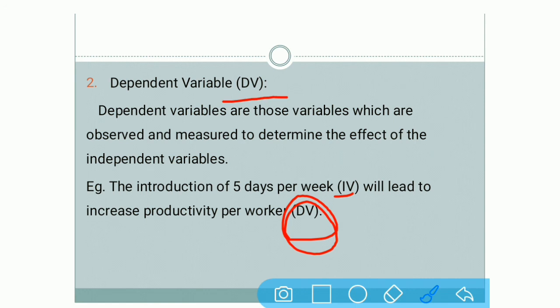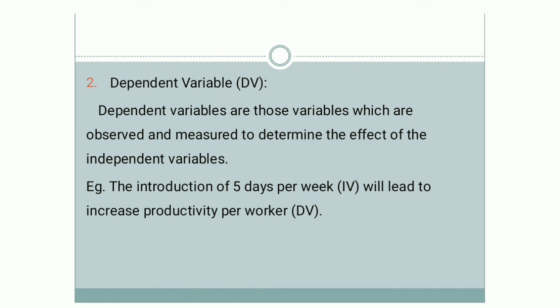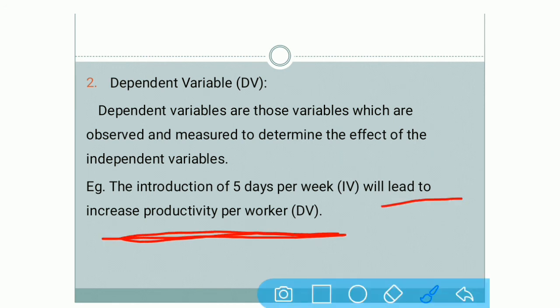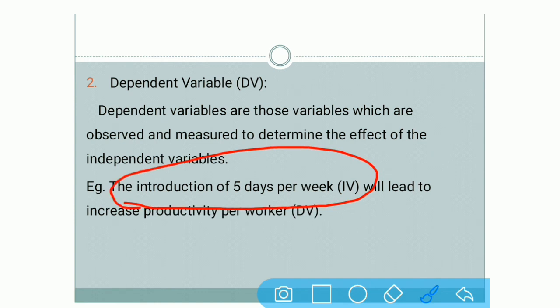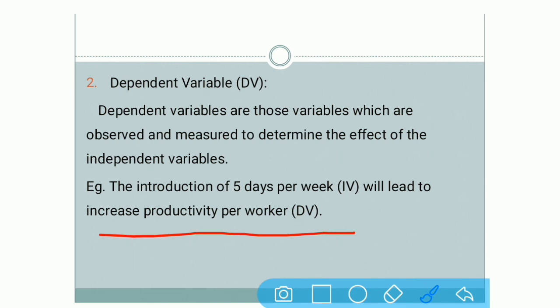We have gone with the similar example. The introduction of 5 days per week, as a researcher you have identified it, will lead to an increase in the productivity. Same example, this is the effect. You have found out the main reason that you are going to introduce this, and it is going to give this effect on the particular workers. So see here, you can say that to determine the effect of the independent variable on the dependent variable.